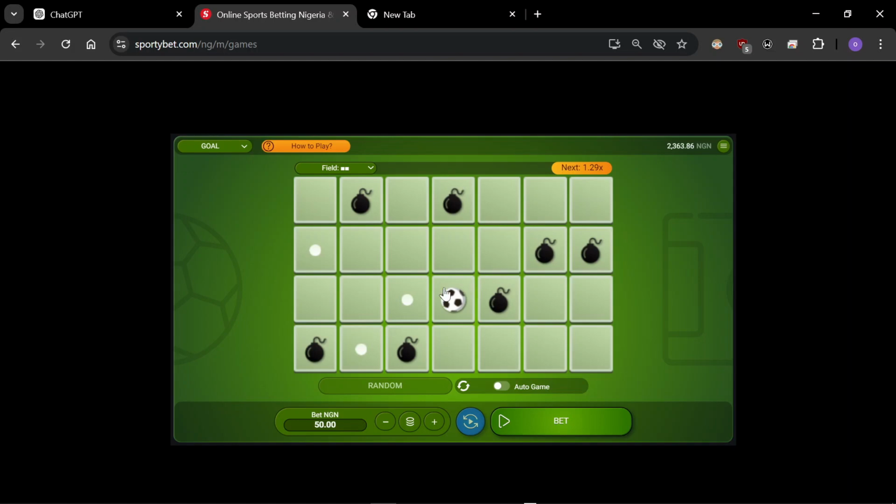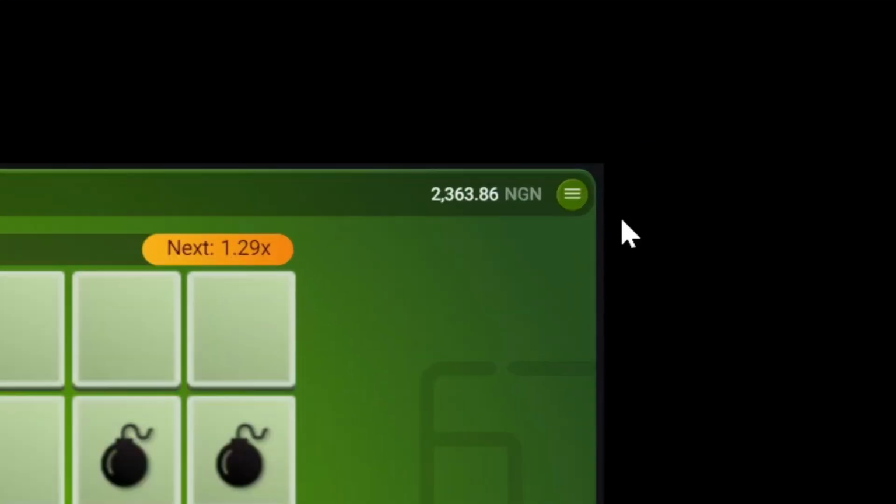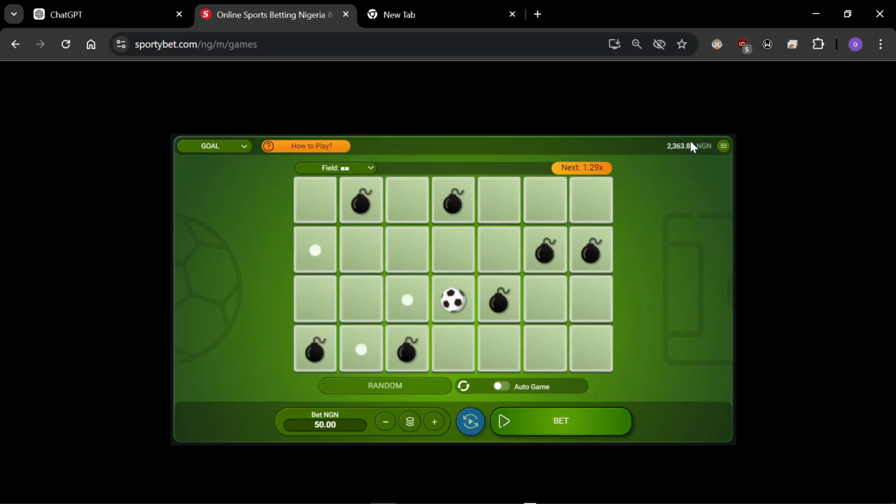So you see why I decide not to be greedy and decide to stop at the right time, which you don't have to get to the end of it for you to make your money. You can see now I have made 363 naira. I was looking for 500, which I lost playing real sports. I have made 363 naira because I was willing to play this game, risk it, got this far, and then decide to let go of it.